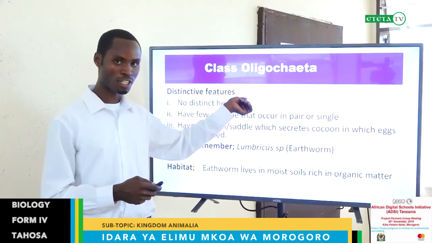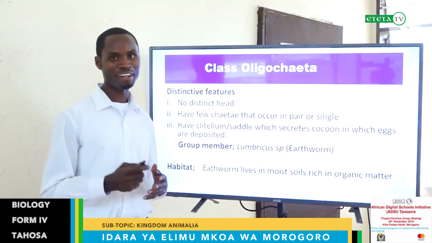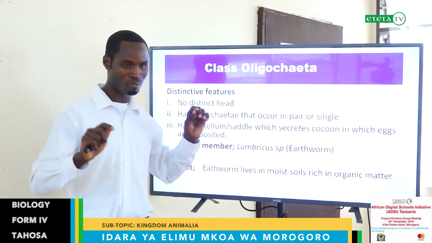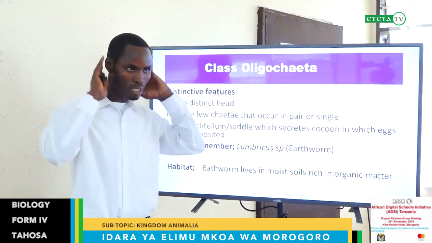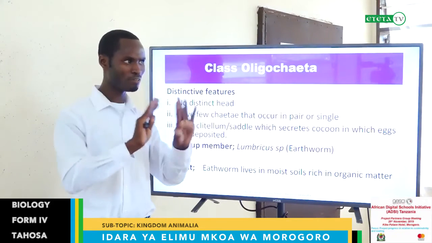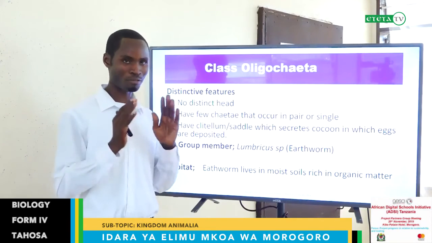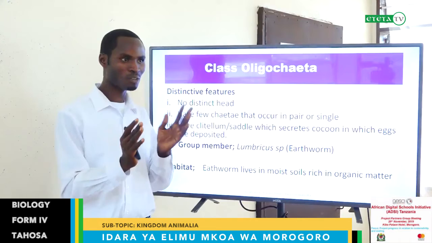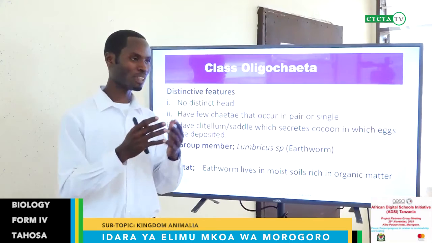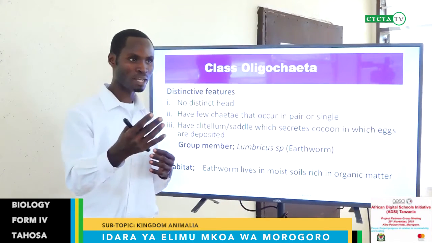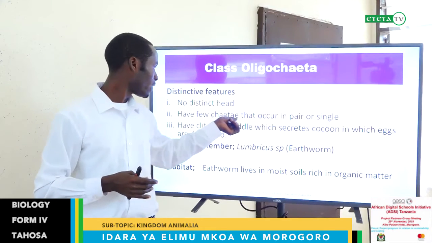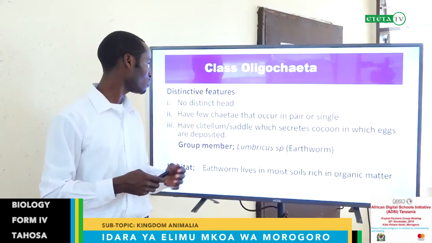Oligochaeta have these distinctive features. No distinct head. Sometimes you can confuse where the head is and where the tail is. It is a worm, but sometimes the head is not protruded or roundish like our head region or that of most organisms. Usually the head is differentiated from other body parts, but in this case the head is not well differentiated. You can be confused about where they start and end, or which is the fore part or hind part of the organism. They have few characters that occur in pairs or singly.